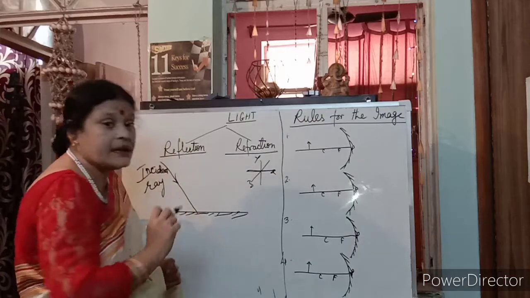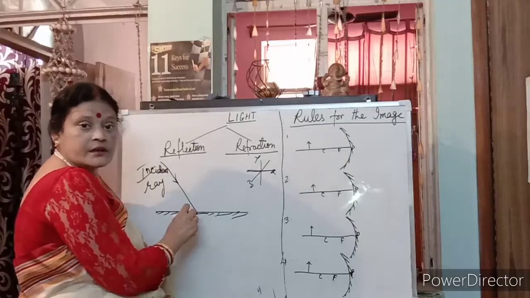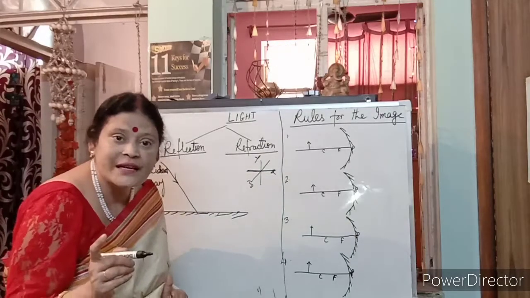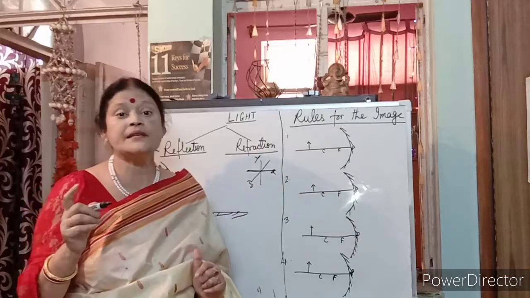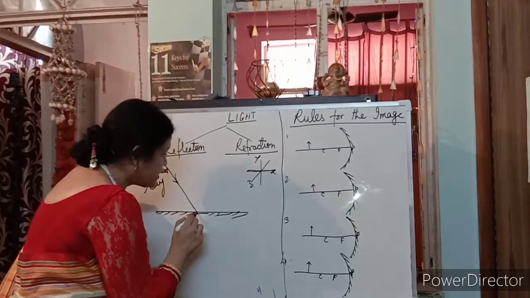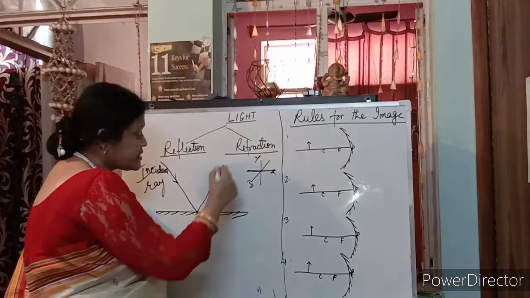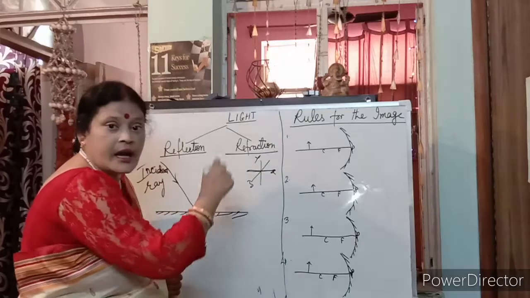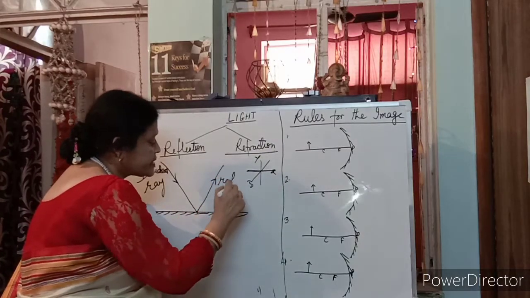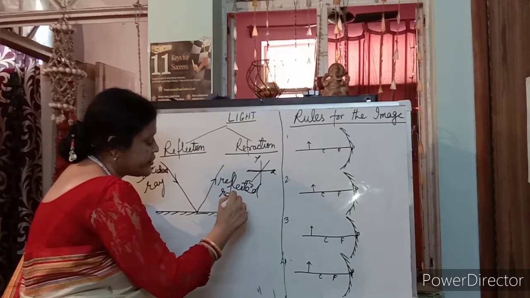The ray is falling on this plane. Now it can't pass through, students. Then what happens? It will reflect back, and this is reflection. That means the ray is reflecting. I am putting this arrow above. So this is known as the reflected ray.